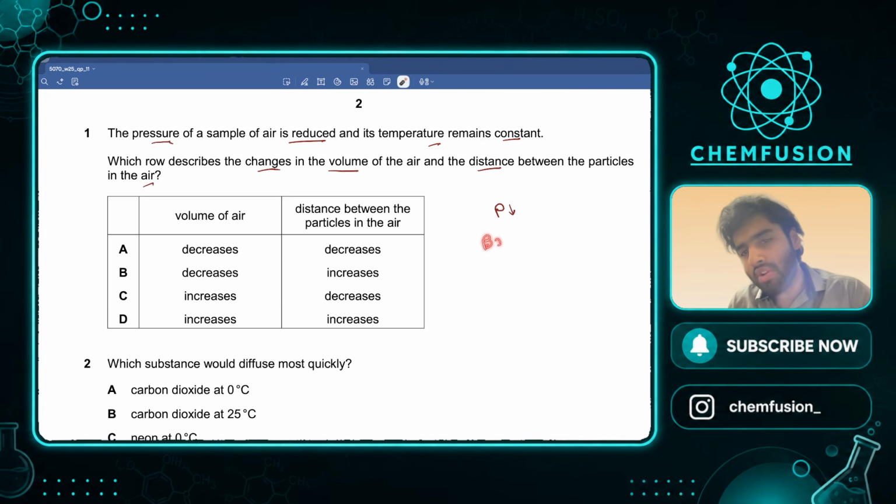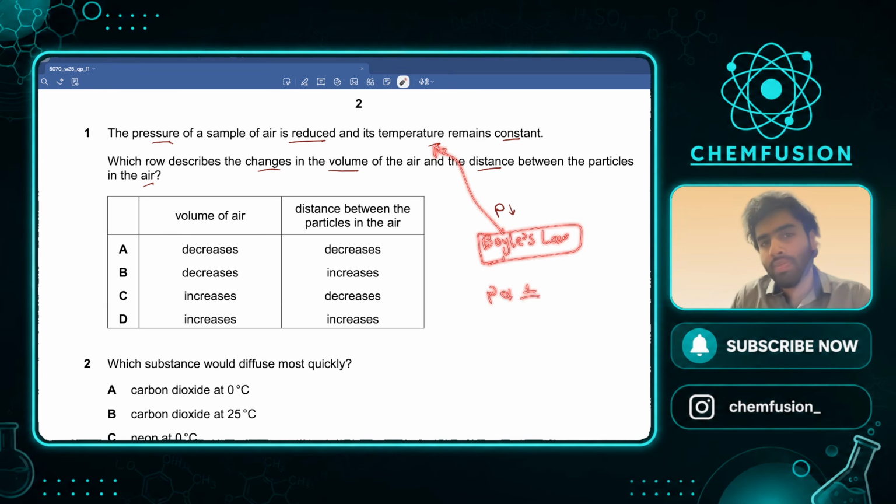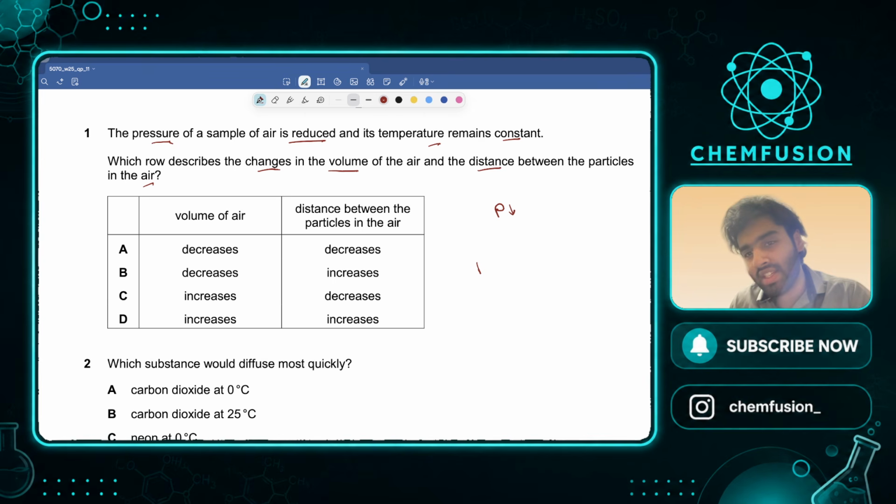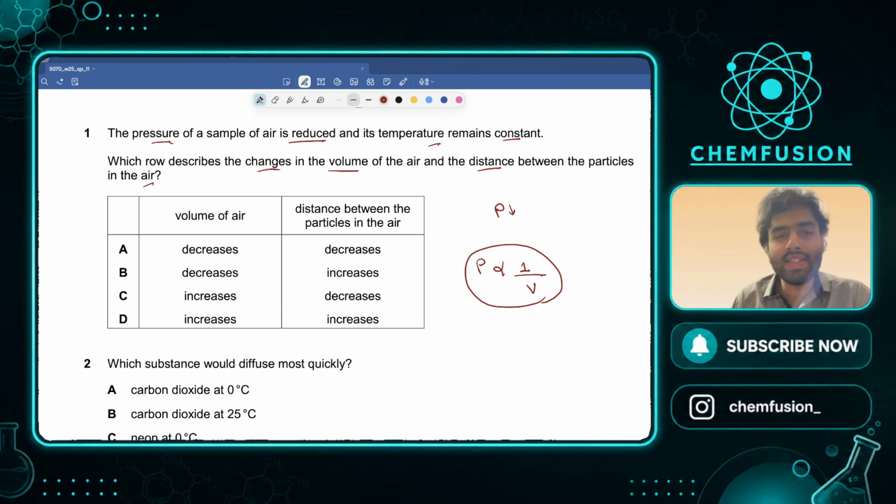Okay, we have done it. We have talked about it in physics as well, something called Boyle's law. Boyle's law says that whenever the temperature is constant, the pressure is inversely proportional to the volume. It means if the pressure is increased, volume will decrease. If the pressure is decreased, volume will increase, right? So what is it saying? It is saying the pressure is reduced, it is decreased. So the volume must increase, especially because the temperature is constant.